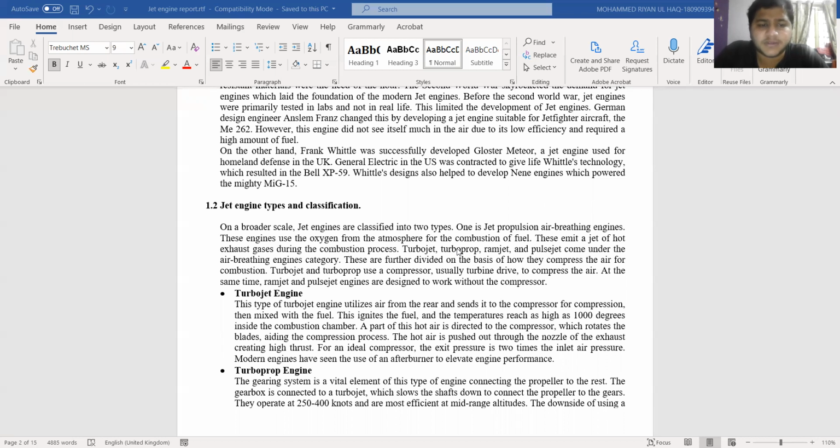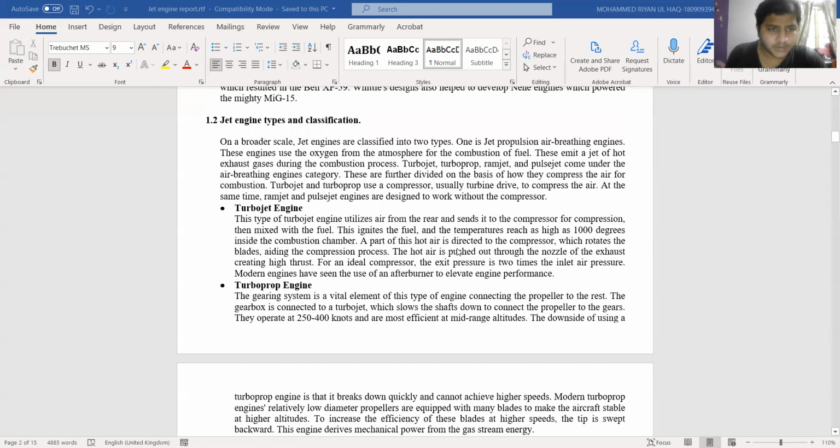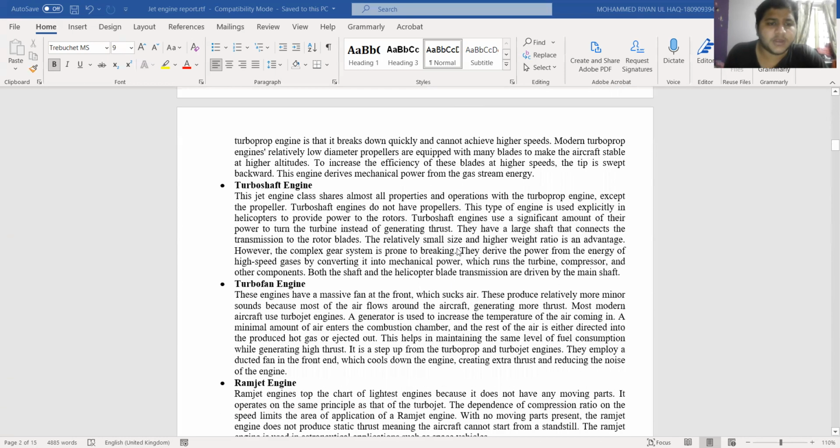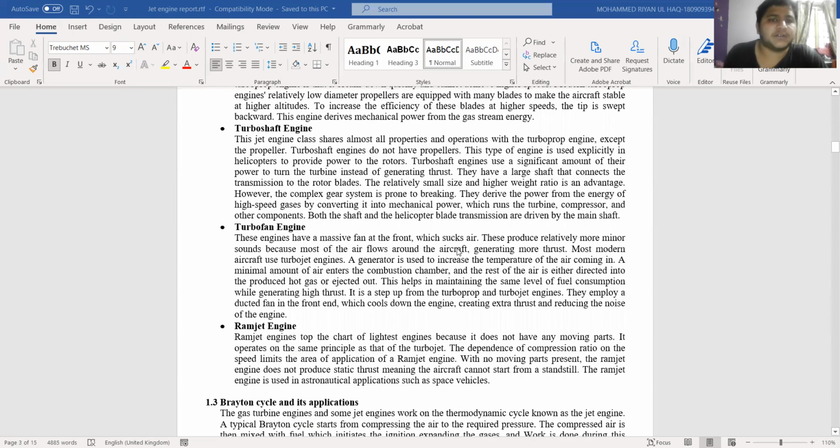Basically, there are two types of compressors. Turbojet and turboprop use a compressor, usually turbine driven, to compress the air. At the same time, ramjet and pulsejet are designed to work without a compressor. In this report, I have talked about the turbojet engine, turboprop, turboshaft, turbofan, and ramjet. I explained in detail how all of these engines work, basically from the start.